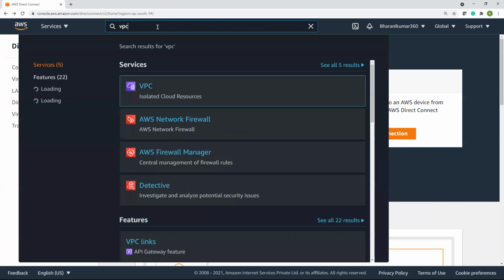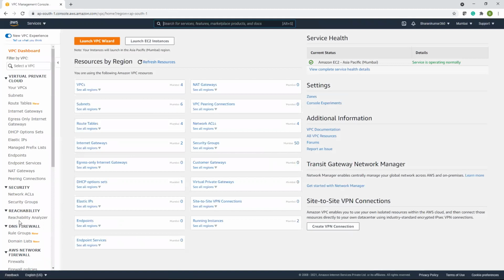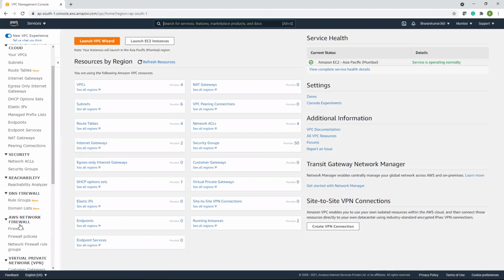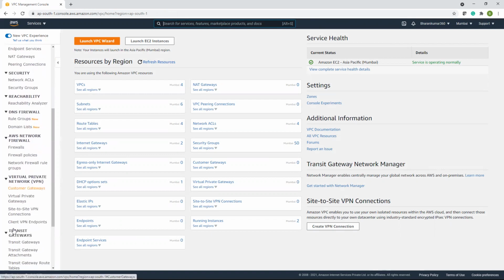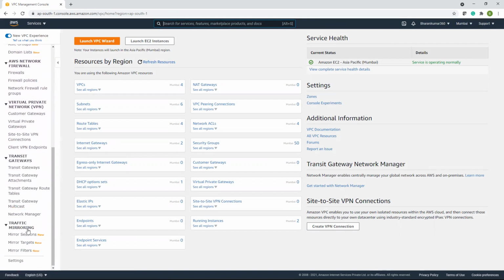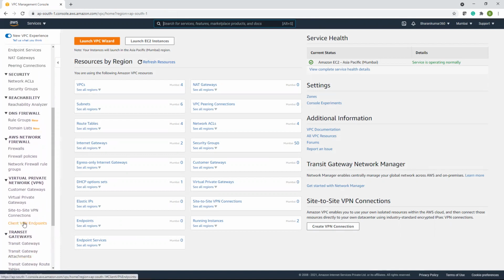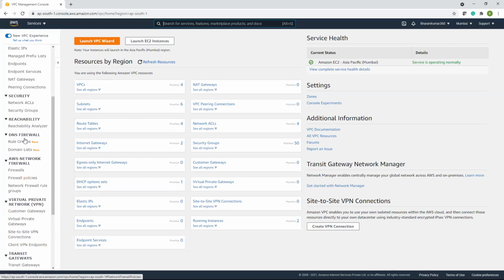Going back to VPC. You can set up a firewall, AWS Network Firewall, traffic mirroring, and we have something called Reachability Analyzer here. It's like a network diagnostic tool.